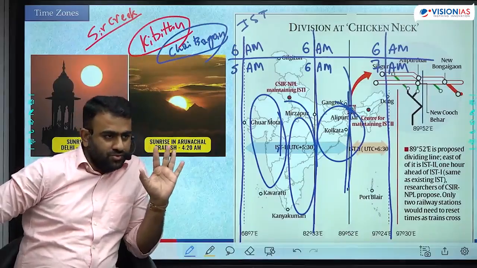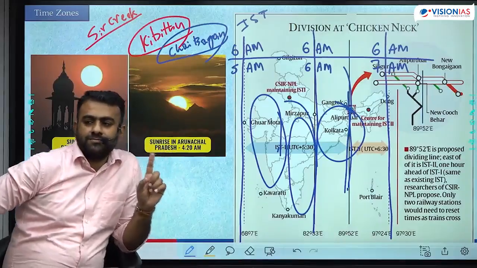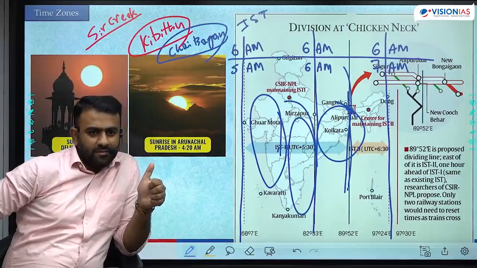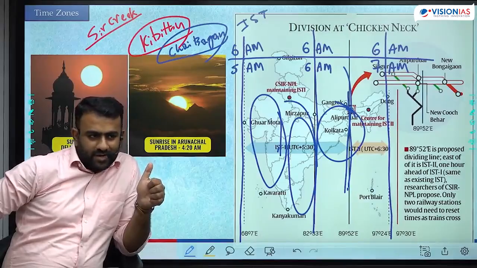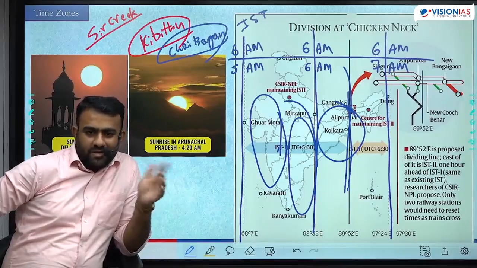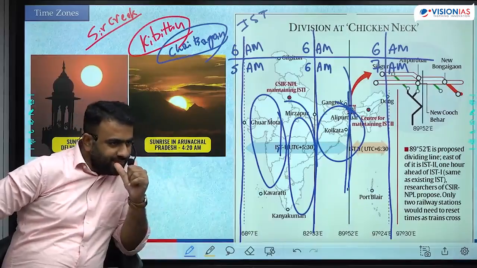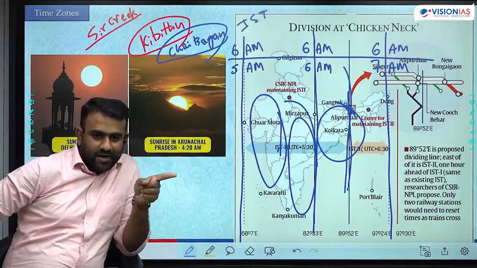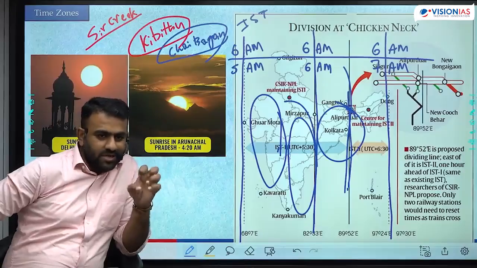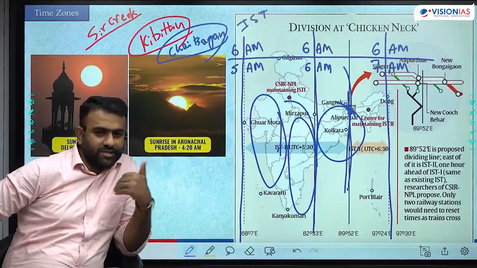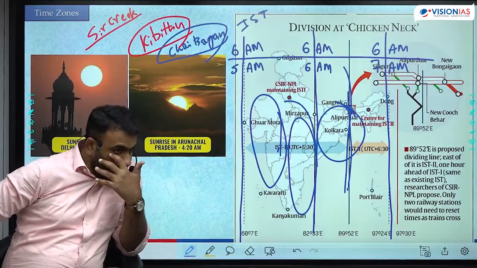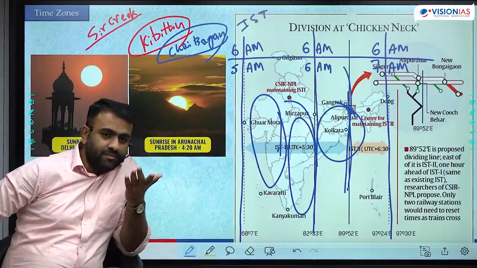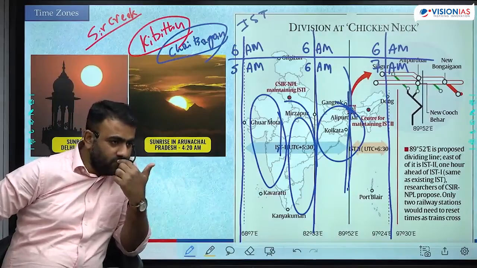But there are certain genuine issues. What are the issues? Synchronization of economy. Same banking time, stock exchange, okay, trade activities, industrial activities, everything there will always be an issue if you bring two time zones. Transportation, railways, flight, airways, take-off landing time, there is always confusion. Railways इतने zone है, इतने सारे बीच में चलना है, आगे जाना है, पीछे जाना है, okay, it creates confusion. So transportation, it creates confusion.